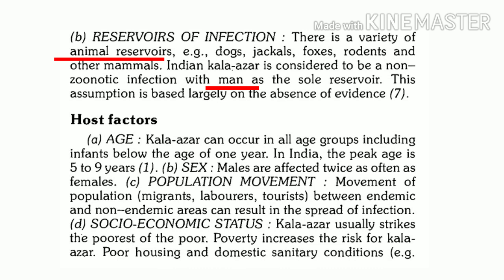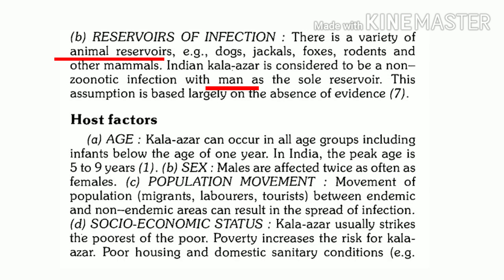What are the various host factors related to leishmaniasis? Leishmaniasis, or specifically we are talking about visceral leishmaniasis, is seen in all age groups, and even visceral leishmaniasis can infect infants also.